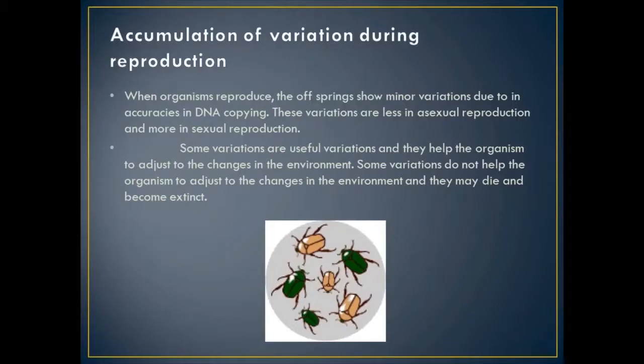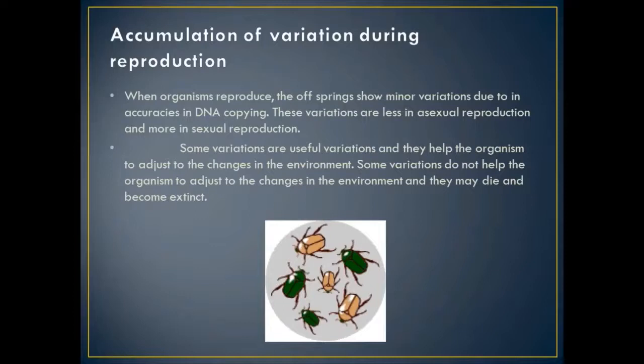And in the diagram also we can see green beetles among the red beetles. These green beetles have the advantage over the red beetles because they can camouflage and they can survive from their predators, because predators cannot locate them easily because of the green color of the beetle and the green color of the leaf.